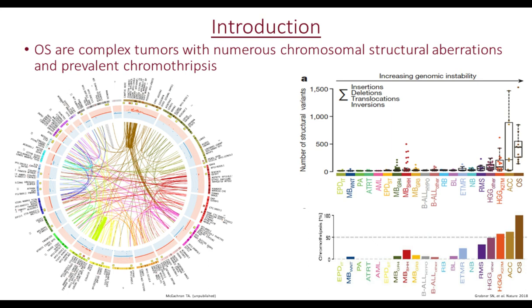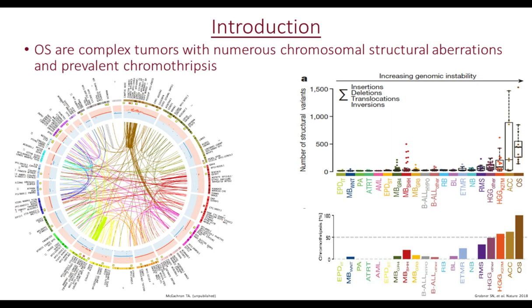On the left-hand side, this is whole genome sequencing that was performed from a patient with metastatic osteosarcoma, and the colored lines crisscrossing the inside of this Circos plot represent inter and intrachromosomal translocations, so massive amounts of structural abnormalities.